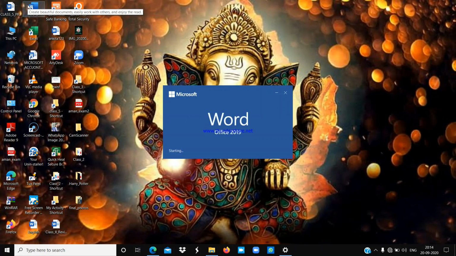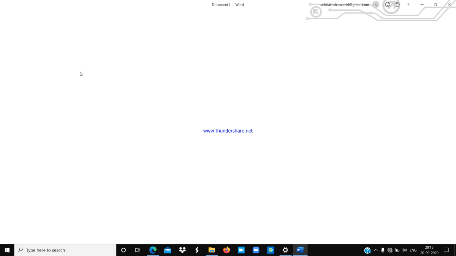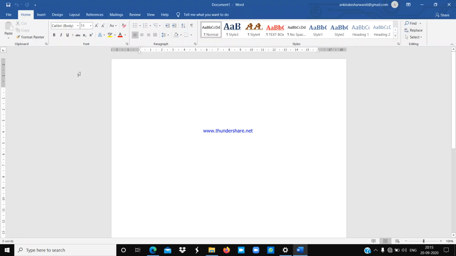It is opening. Okay. Now you have to click on the blank document. As you know, the Word application opens a blank document with the temporary name Document 1.